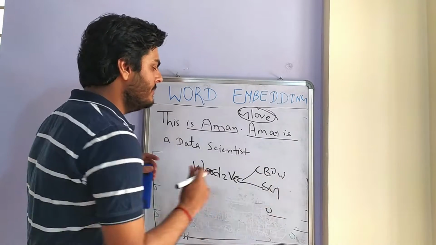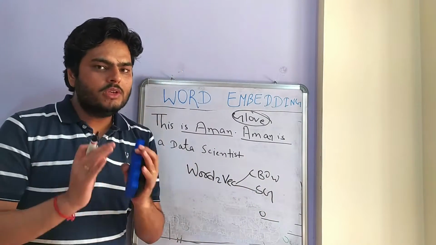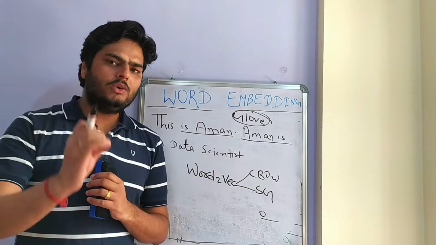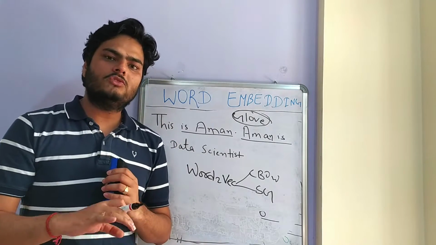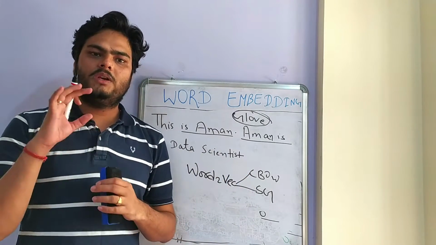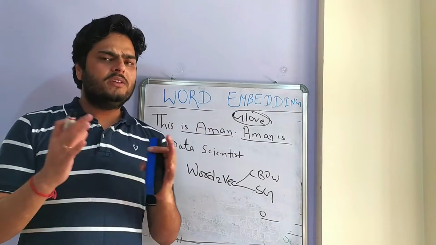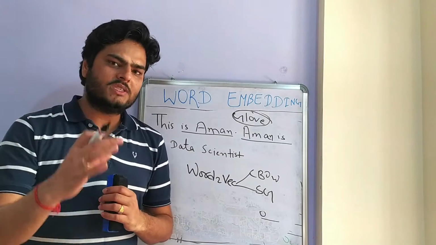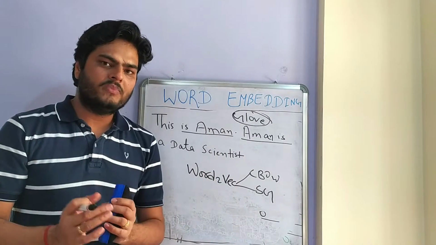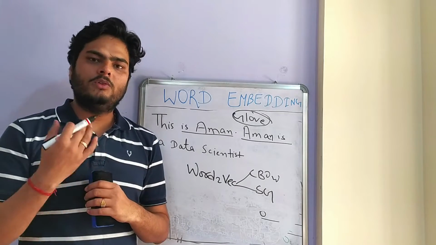Another is called skipgram. For understanding CBOW and skipgram, what you need to understand is something called neural networks. So before I make you understand the inner mathematics of how these two algorithms are implemented, I want you to understand the basics of neural networks. So I will create a complete set of videos on the basics of neural networks first, like what is a perceptron, what is a neuron, what are weights and biases, and how neural networks work. And then I will come back and explain the implementation of CBOW and skipgram.